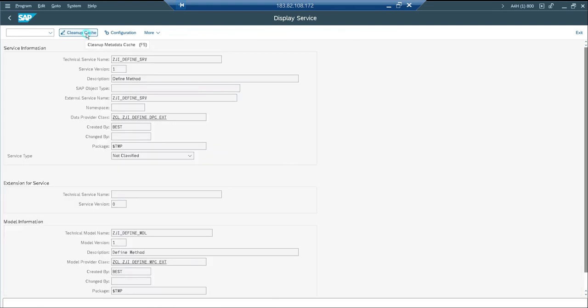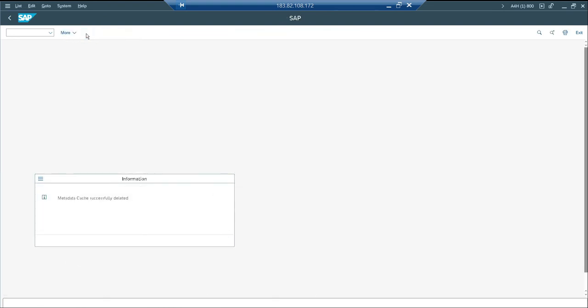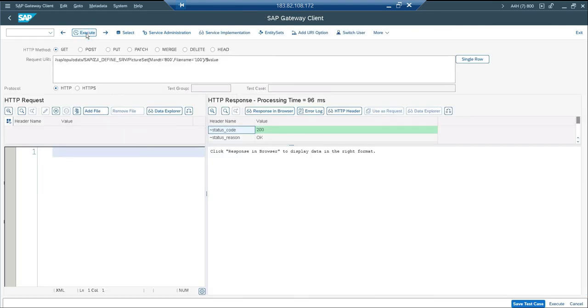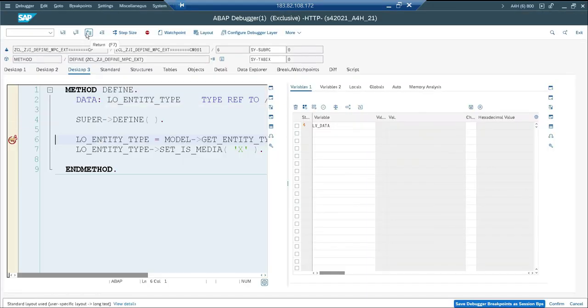Okay, so what I have to do is again do the cleanup of the cache. Done. Go back to your client and execute. It stopped. Okay, so this is the way you have to test your define method. If you want to test something inside the define method through a breakpoint, this is the only option: clear your cache from the backend side. The same thing, if there is any change in the model, we have to inform the UI side as well: please clear your cache before calling this particular OData service.